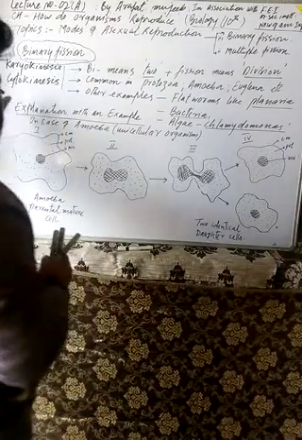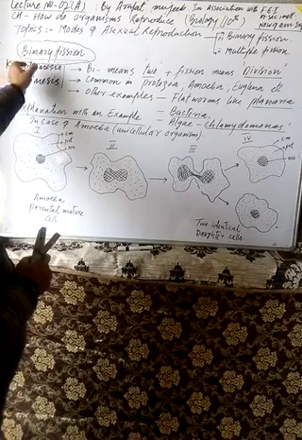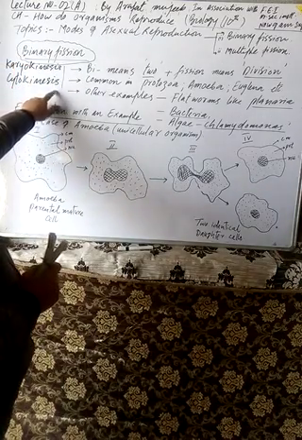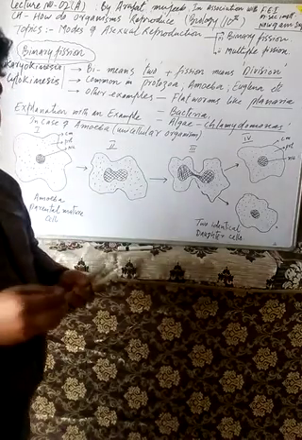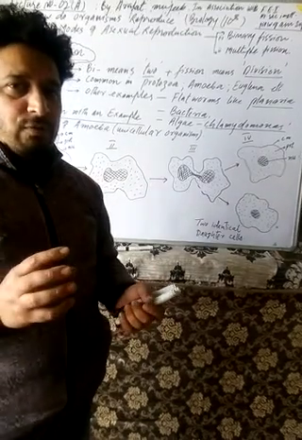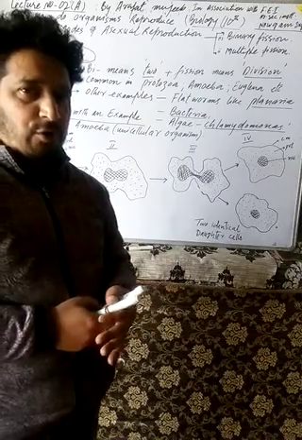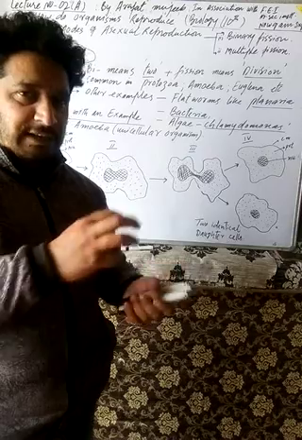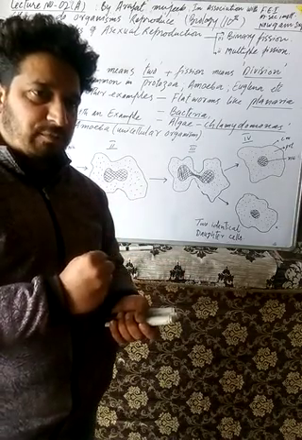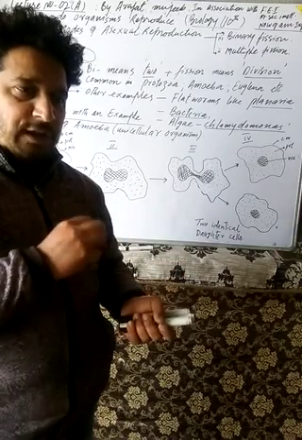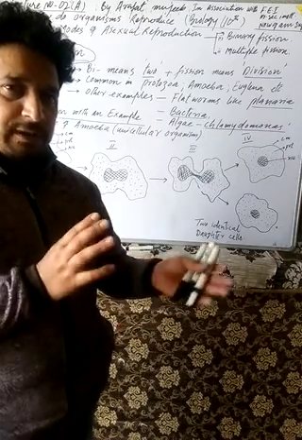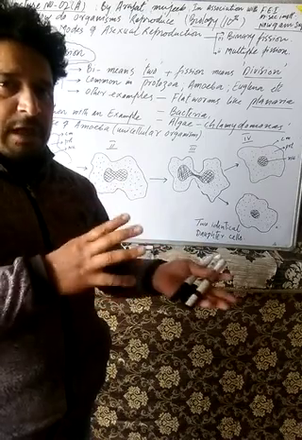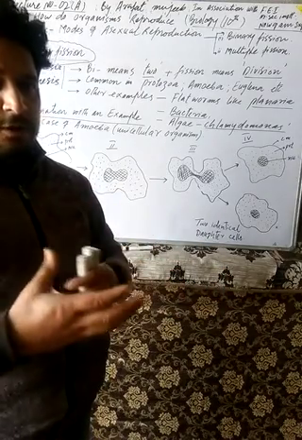Then the second step involved in binary fission is the cytokinesis. Cytokinesis here means the splitting of the cytoplasm of the parental cell. Division of cytoplasm also takes place, and some part of the cytoplasm remains associated with one part of the nucleus, and the other part of the cytoplasm remains associated with the other part of the nucleus.